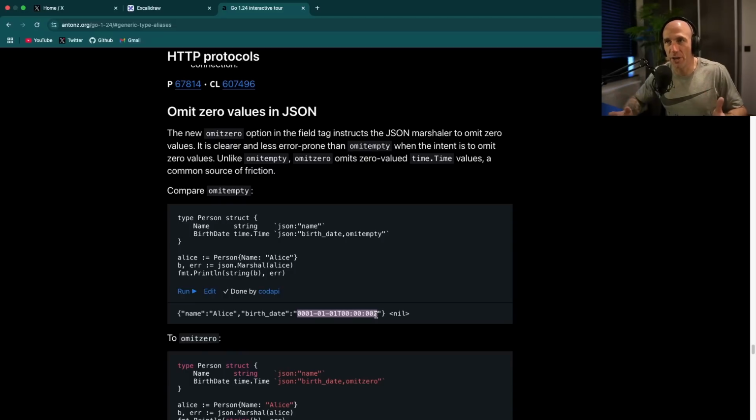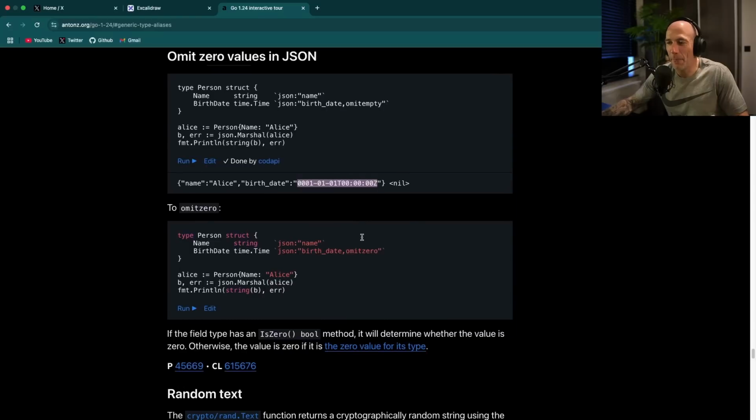If you have a number that's actually empty, but that's going to be 0. So it's not empty, you know? So it's going to be marshaled. And that's super annoying. So what they did is basically... it took way too long. Let us be honest, this took way too long. They have the omit 0. After 10 years, they finally figured out they could have an omit 0, which basically means that if this value is initialized to its default value, for example, birthday, time.time, this crazy thing here, it's going to omit that because it's 0. Technically, it's not 0, but it is 0 because it's the default initialized value in Golang, which actually is 0. It's complex, but it is what it is.